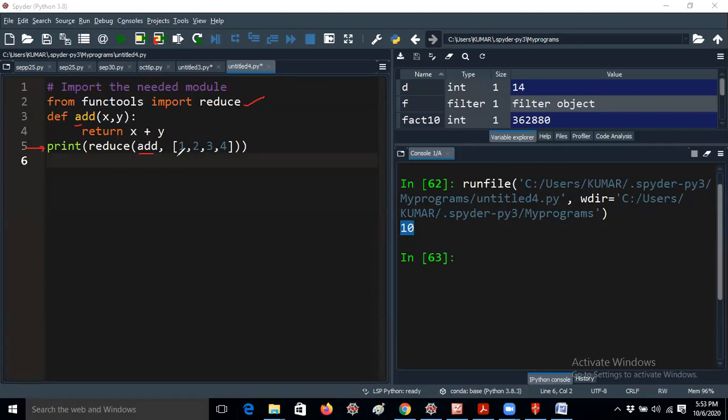So for example, if you would like to add multiple elements, for example the sum of n numbers, say I would like to perform the sum of 10 numbers. Can you please tell me what is the sum of 10 numbers? How much? Anyone, guys?